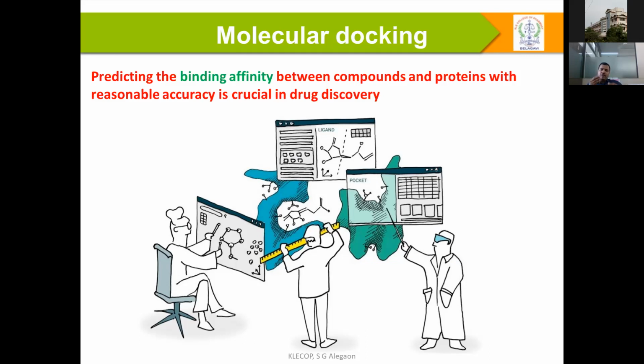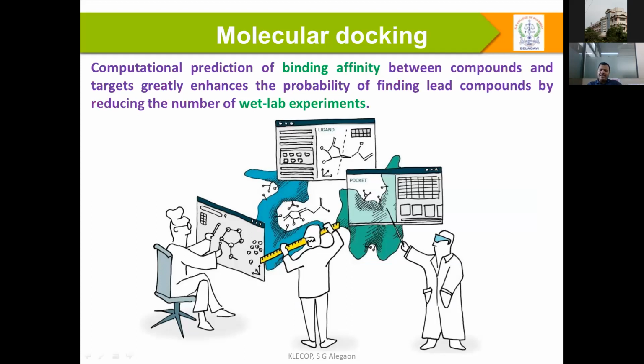And what is exactly the role of the binding affinity? The prediction of binding affinity and how we interpret it plays a very important role in structure-based drug design. Even in rational drug design, binding affinity plays a very important role. Once again, binding affinity is very important to the wet lab.